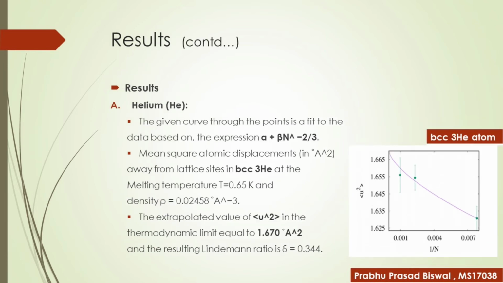Now for the BCC helium-3 atom, the curve is also fitted as the alpha plus beta times N to the power minus 2 by 3 expression. Here also, if we take the melting temperature T equals 0.65 Kelvin and the density rho equals 0.02458, we can extrapolate the value of mean square atomic displacement of the BCC helium-3 atom as 1.670 angstrom square, and the Lindemann ratio is delta equals 0.344.